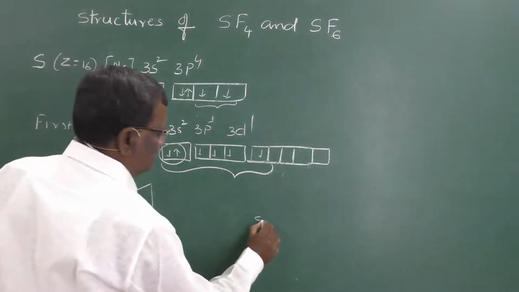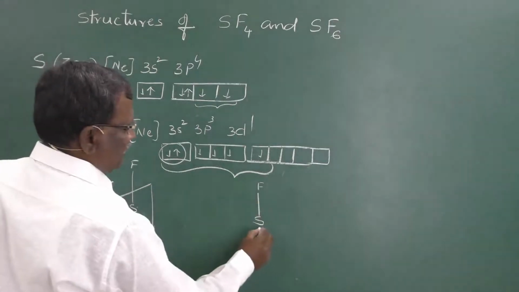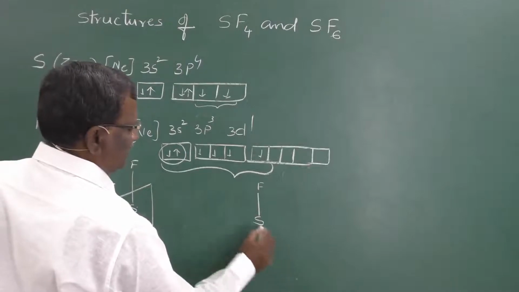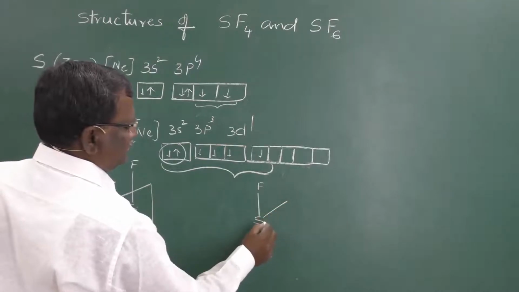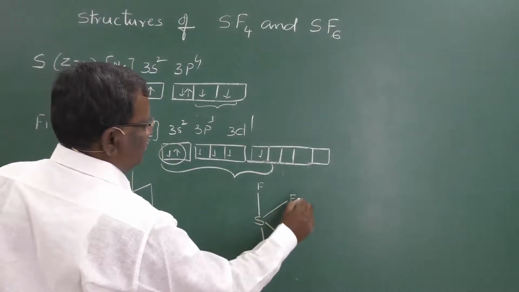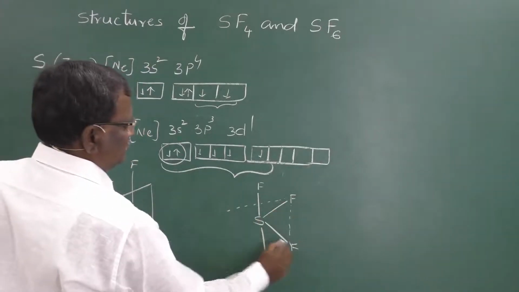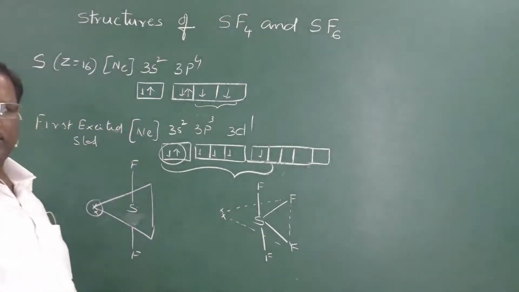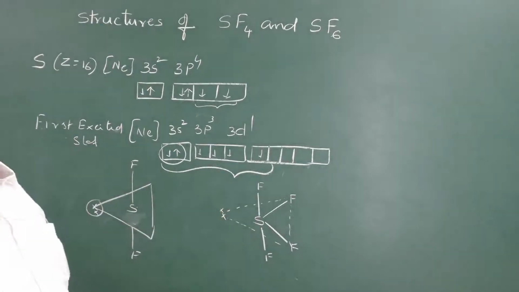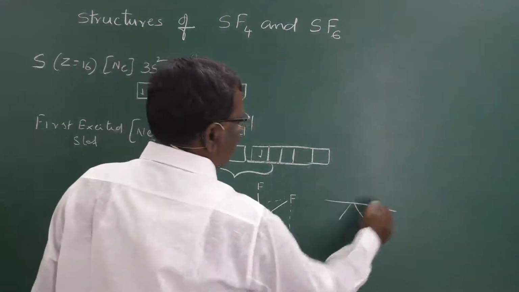So, this is sulfur. One bond will be formed like this on the top and the other one on the bottom like this, and we have the other 2 bonds like this. Here we have a pair of electrons in its equatorial position. So, this is said to be a distorted trigonal bipyramidal shape, or if you observe it, it is just like a seesaw.